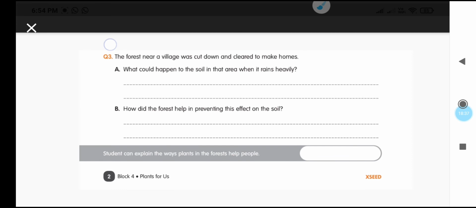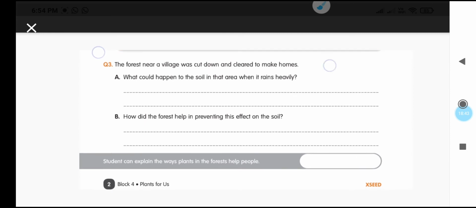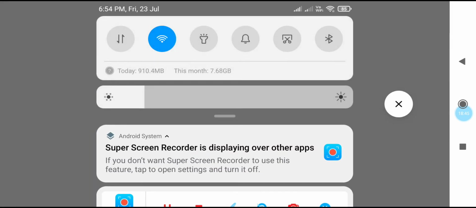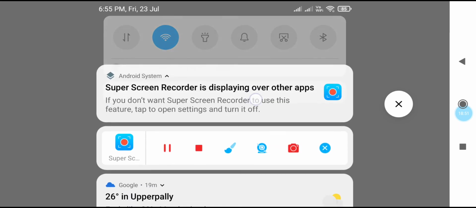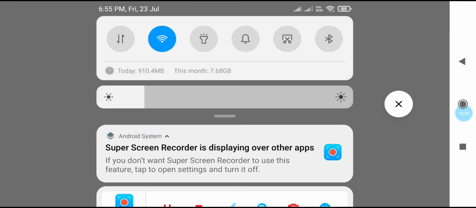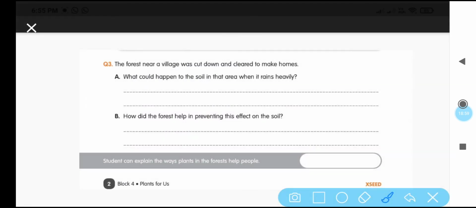The topsoil runs away when it rains heavily. The topsoil moves away and soil erosion occurs in that place. Yes? Am I right? Yes, you can write there, soil erosion takes place.